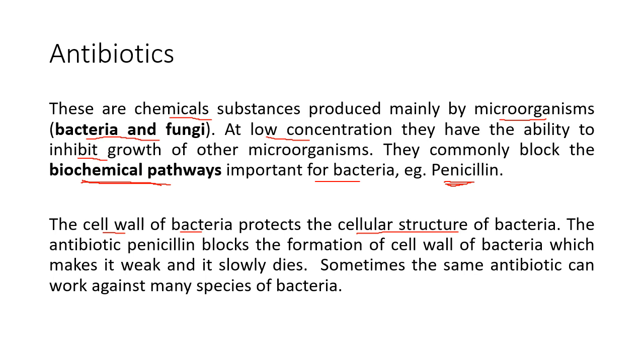So if you want to kill the bacteria, the medicine needs to go inside. But to let it go inside, we need something to block the growth of the cell wall itself. So the antibiotic penicillin blocks the formation of the cell wall. It doesn't allow the cell wall to be formed. So the bacteria become weak and after some time it will slowly die.